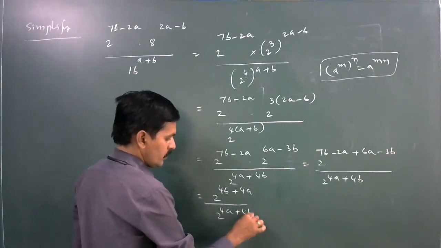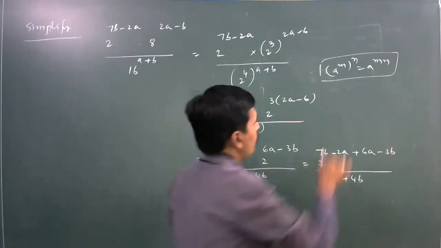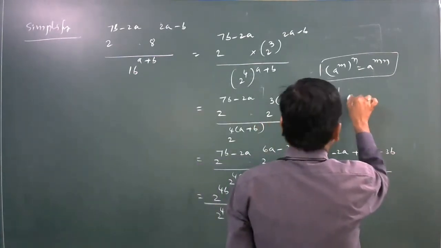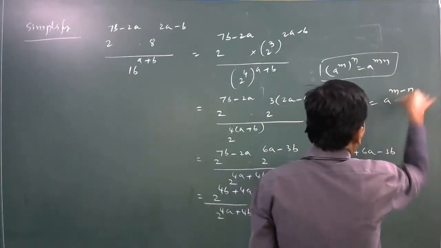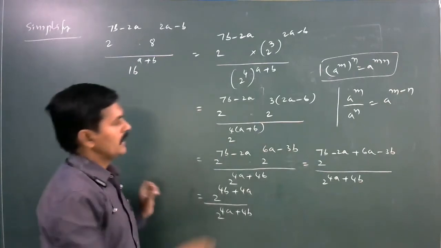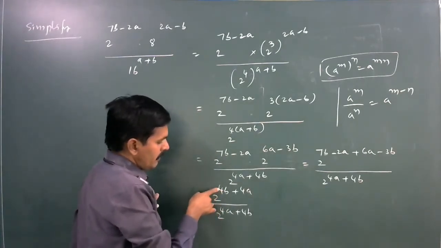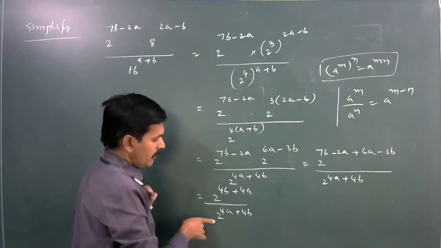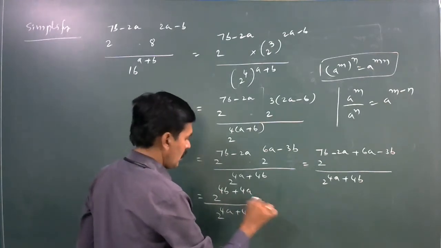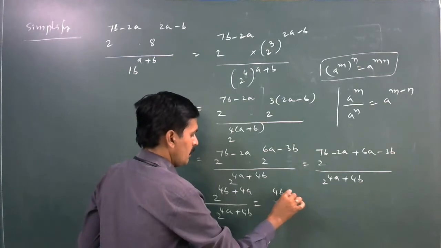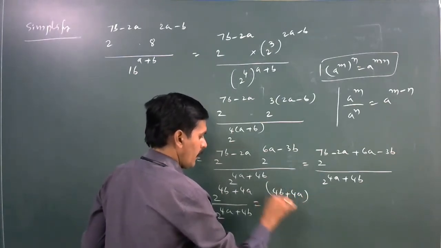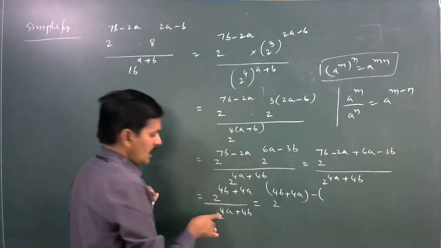Again applying another law, a power m divided by a power n is equal to a to the power of m minus n. Here applying this law, it is 2 power 4b plus 4a minus, what about n?